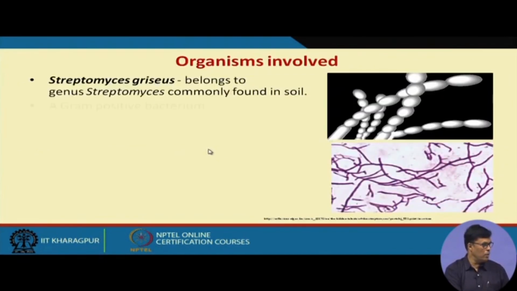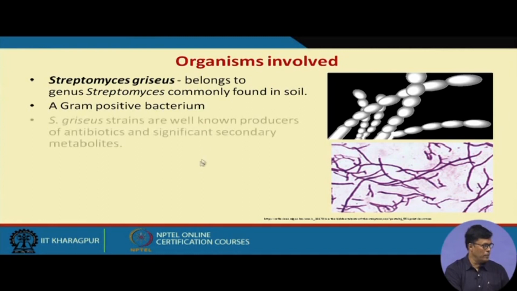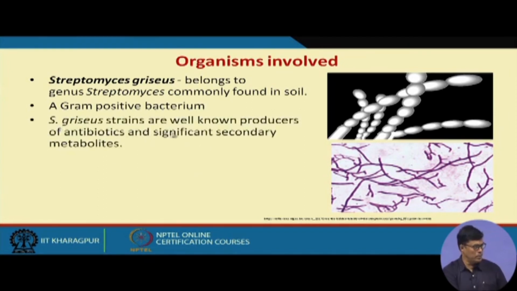Now, if you look at the organism, Streptomyces griseus is used for the production of Streptomycin, and it is commonly found in the soil, and it is a gram-positive bacteria. Streptomyces griseus strains are well known producers of antibiotics, and significantly it is a secondary metabolite.